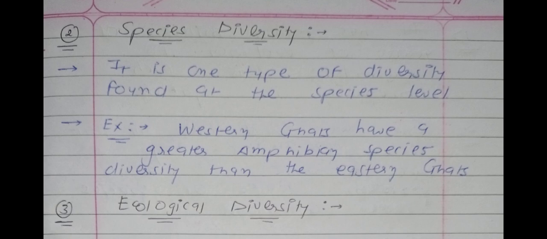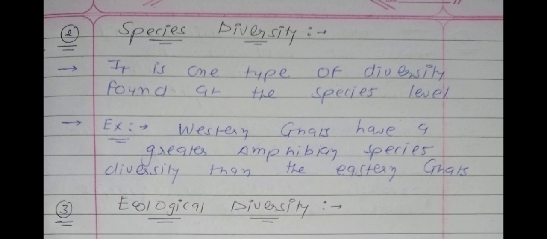For example, if we talk about amphibians, the Western Ghats of India have a greater amphibian species diversity compared to the Eastern Ghats. It means the Western Ghats have higher amphibian species diversity while the Eastern Ghats have lower amphibian species diversity.